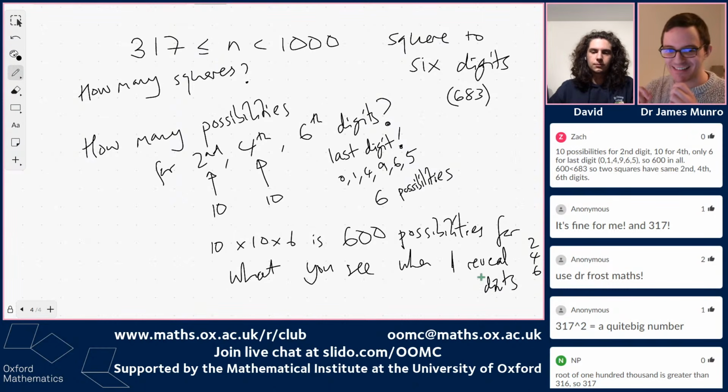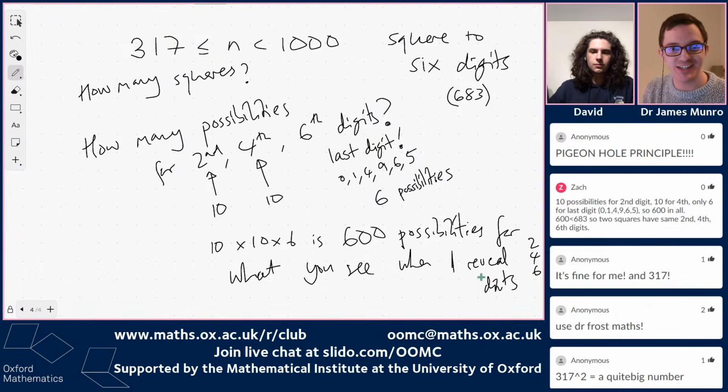So let's think now. So we've got 600 possibilities for what you might see when I reveal the 2nd, 4th, and 6th digits, but 683 different square numbers. So if you think about that a bit, there's got to be 2 square numbers that have the same digits revealed by this. It's like the pigeonhole principle, which somebody in chat is very excited to see. Oh yeah. Well, because it's exciting. The thing to imagine here is trying to cram all of these 683 square numbers into 600 different buckets or little boxes to keep them in.